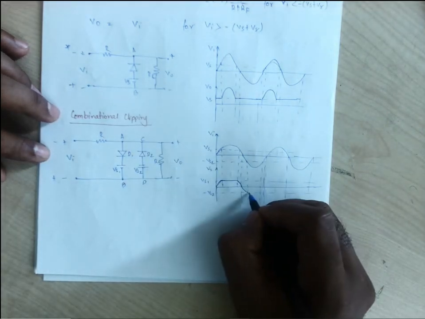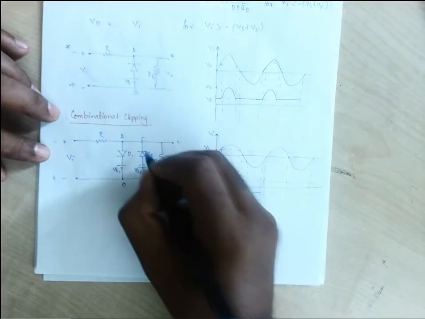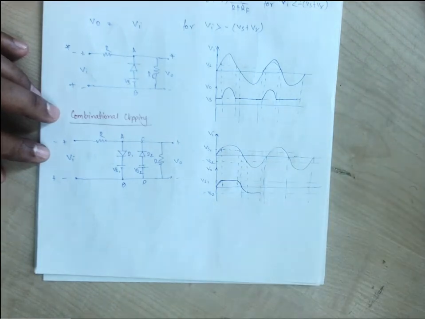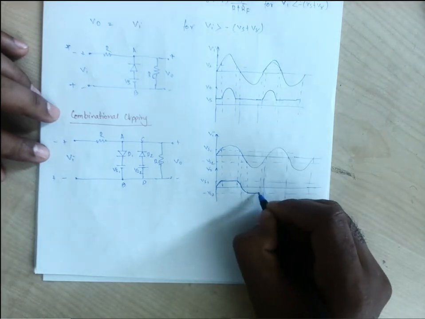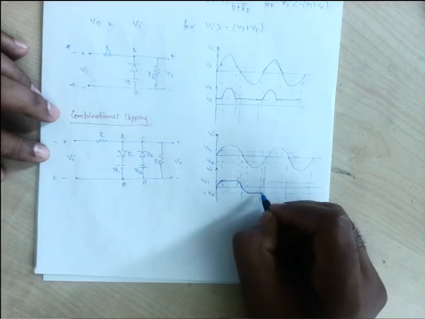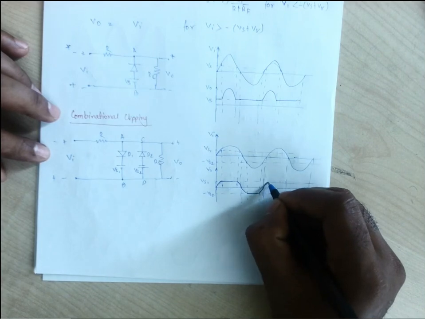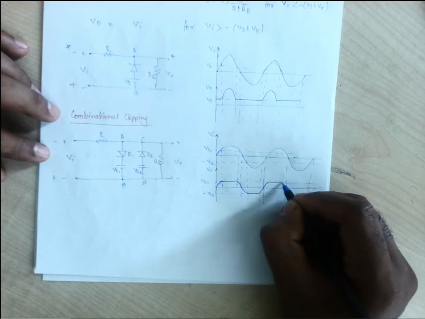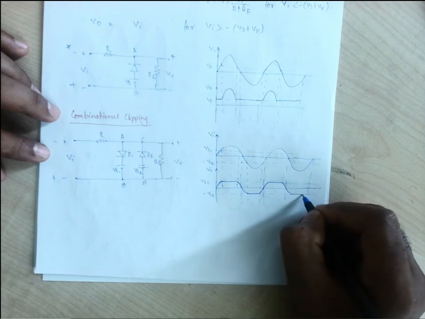The moment the diode is on, the current will flow through this path and the output will be the voltage across the nodes C and D. So this is the constant value of the output, that is Vs2. Again, when it is less, we have the output simply as the input. Then constant value Vs1 output, then constant value Vs2, like this.